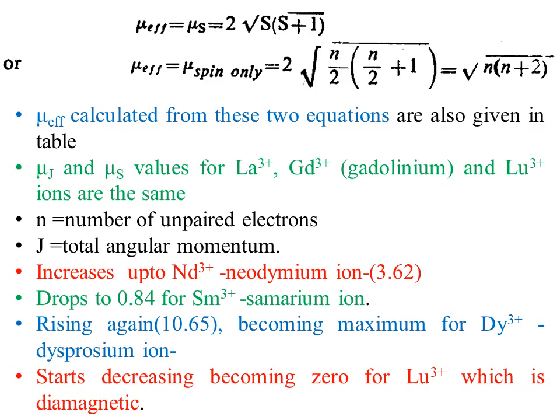I think when I taught this course last year, I had that graph in which on the x-axis there were lanthanides in +3 oxidation state, and on the y-axis there was the value of magnetic moment. So that graph is a very beautiful and accurate description of this variation of magnetic moment.